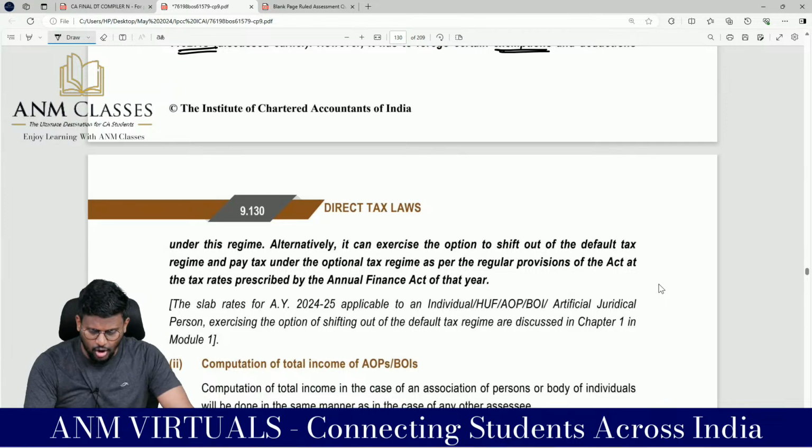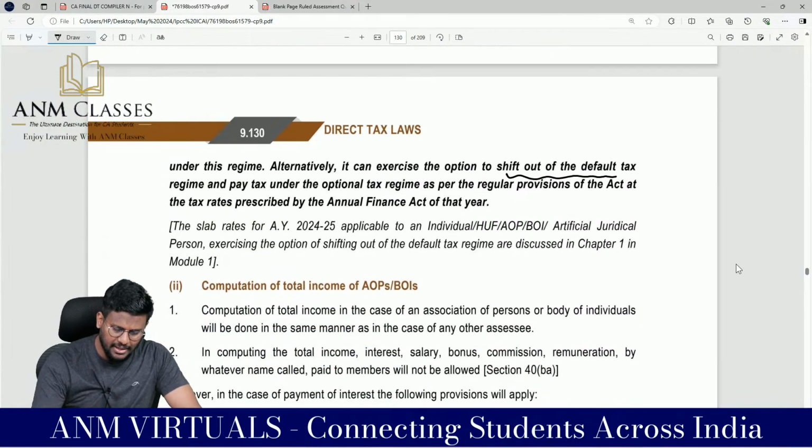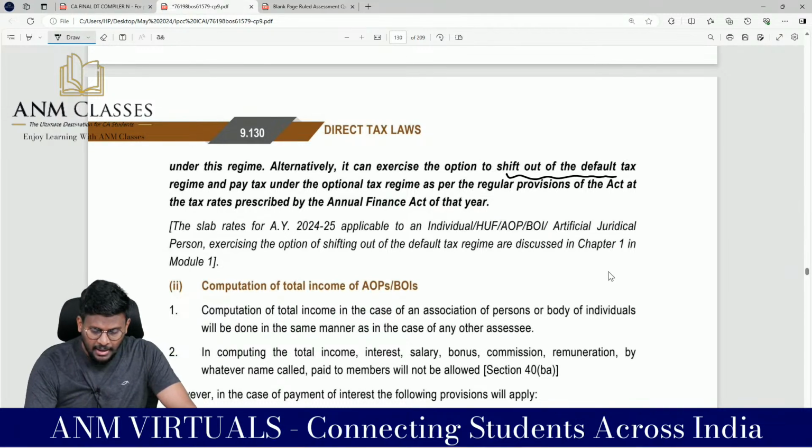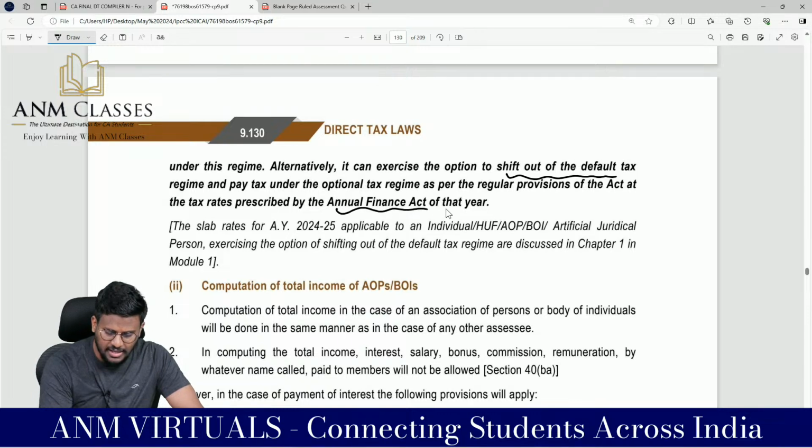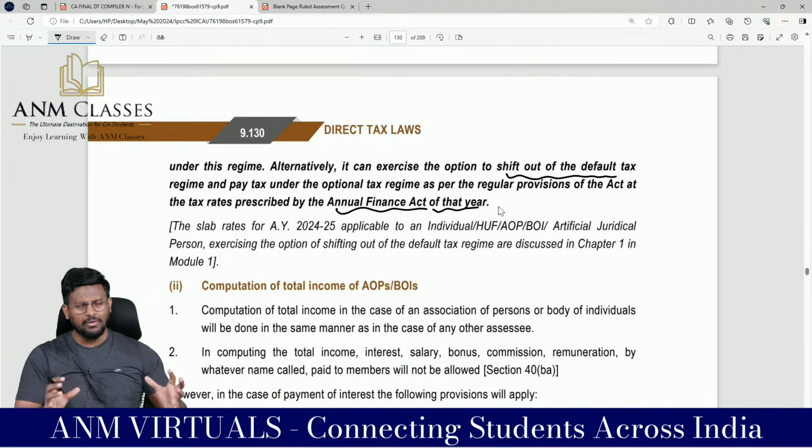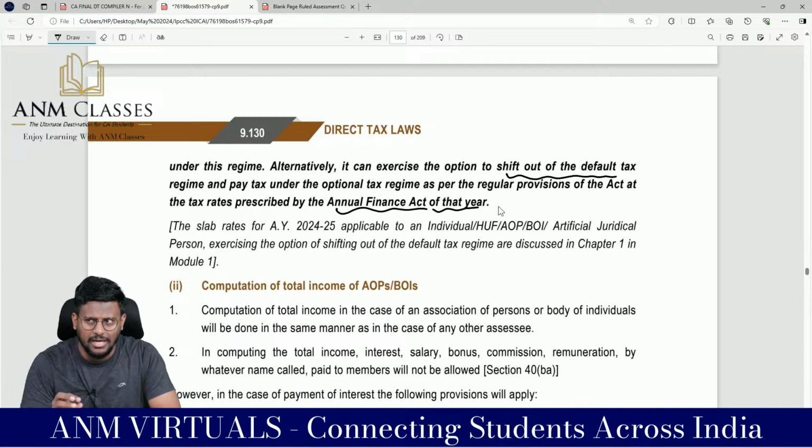Alternatively, it can exercise the option to shift out of the default tax regime and pay tax under the optional tax regime as per the regular provisions of the Act at the tax rate prescribed by the Annual Finance Act for that year. That means whatever we have discussed in 115BAC is mutatis mutandis applicable to AOP or BOI also. If you want to travel through the concessional rate of tax, travel through the default tax regime, the 115BAC route.